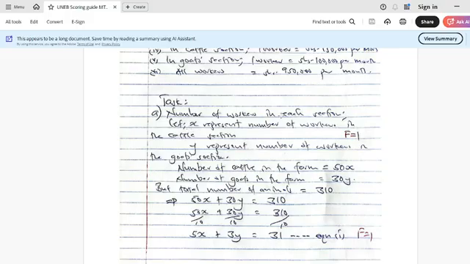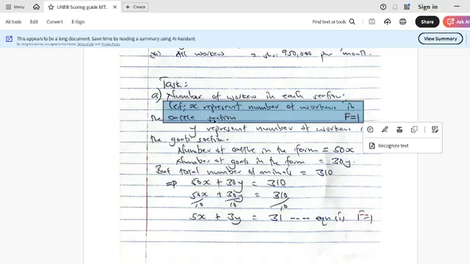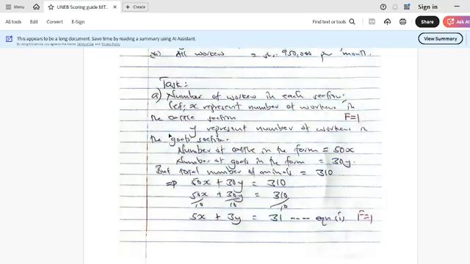Let X represent the number of workers in the cattle section, and Y represent the number of workers in the goat section. Please, when you're letting anything that's not in the question, be very careful. Clearly explain or tell the examiner what you're doing. Look at this: I've said let X represent the number of workers in the cattle section.